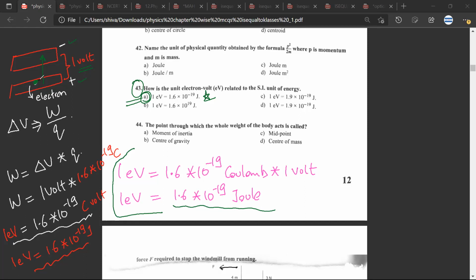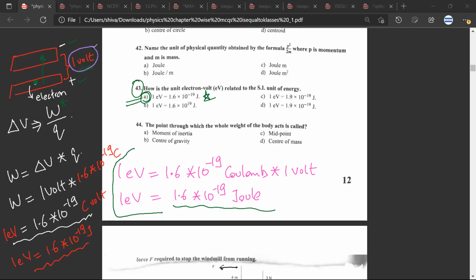Because the electron is negatively charged, it won't go automatically from positive to negative. You'll have to do some work on it. Have you understood? Yes, sir. So the definition of electron volt is: how much work or how much energy do I need to provide to the electron so that I can push it from the positive to the negative plate, when the two plates have a potential difference of 1 volt.